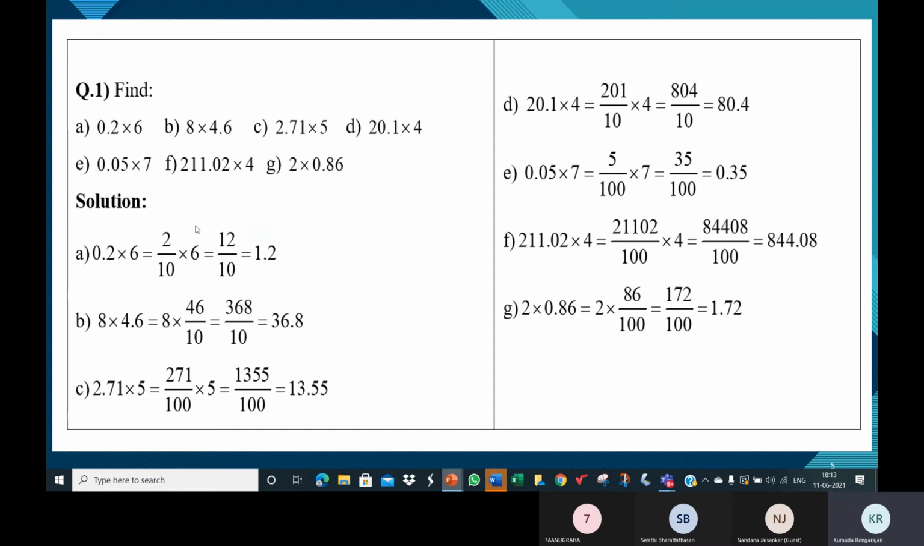But the most important thing here, class, is we should not simplify 6 and 10 or 2 and 10. Don't disturb the denominator 10, 100, 1000. Multiply the numerators, 2 into 6, 12. Multiply the denominators, 10 into 1, 10. And then convert the fraction to a decimal by placing the decimal point appropriately. This is multiplying a decimal number with some number other than 10, 100, 1000.